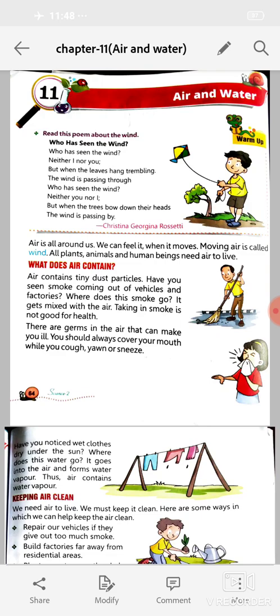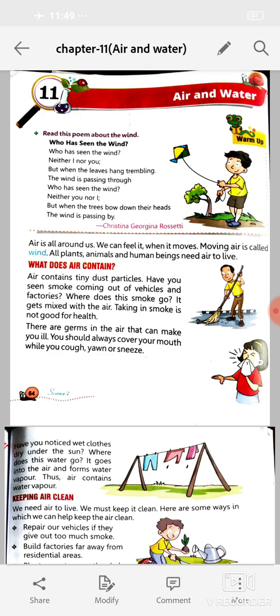So, children, today we will discuss our new chapter, that is air and water. Students, air is all around us. We can feel it when it moves. Moving air is called wind. All plants, animals, and human beings need air to live.